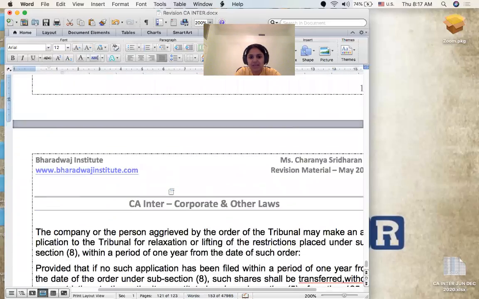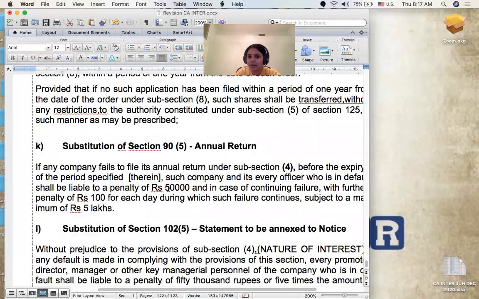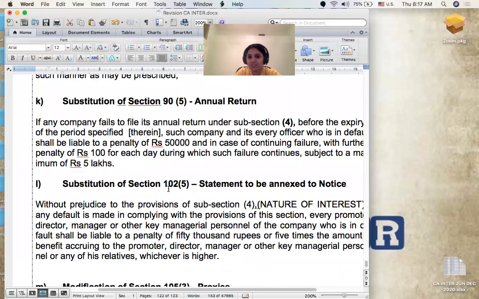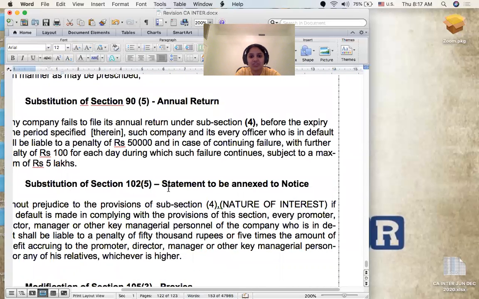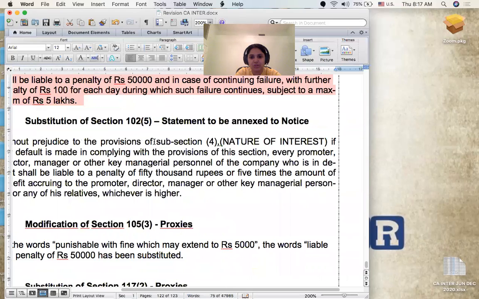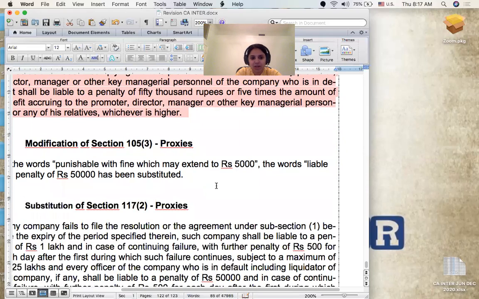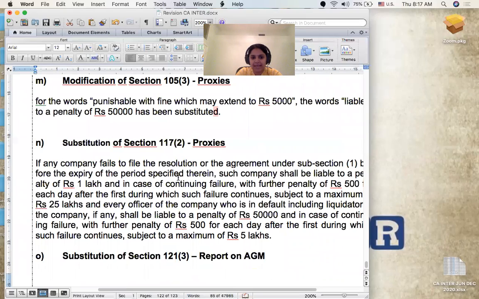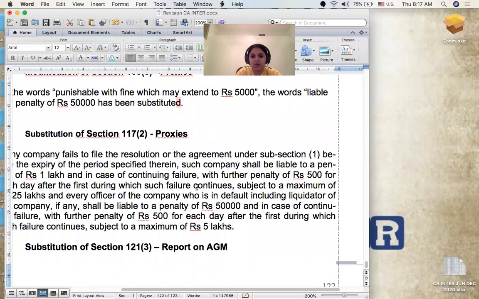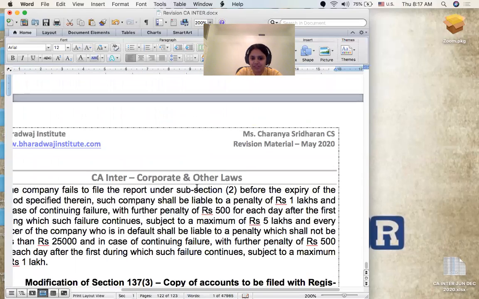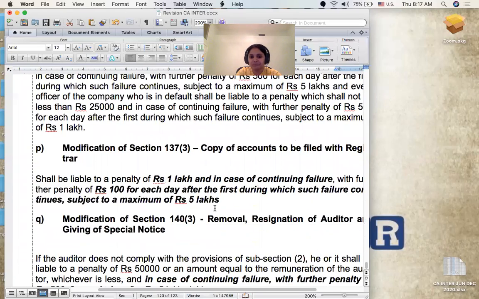Section 90, subsection 9 is a very comprehensive topic. Therefore, we haven't touched upon it. The institute also does not want you to get into its detail. And with respect to annual return, this is just a penalty substitution. So you can browse through this one too. And in section 102 also, there's just a penalty change. This also you can touch upon. And in proxies, again, it's a penalty change. And then once again, it's a penalty change in proxy. And then on report of AGM, it's again a penalty change.